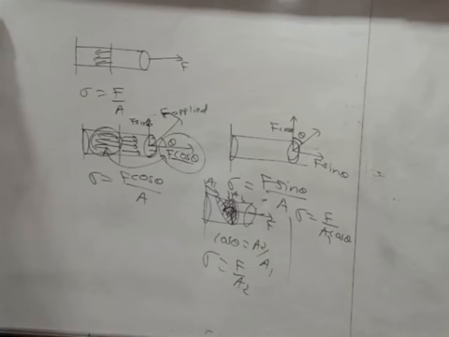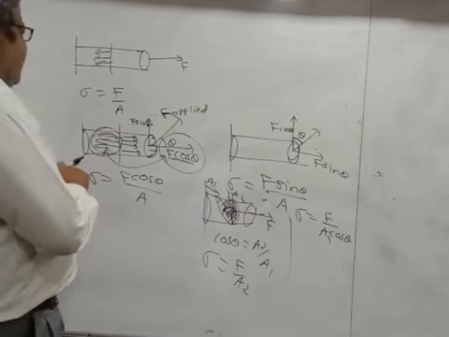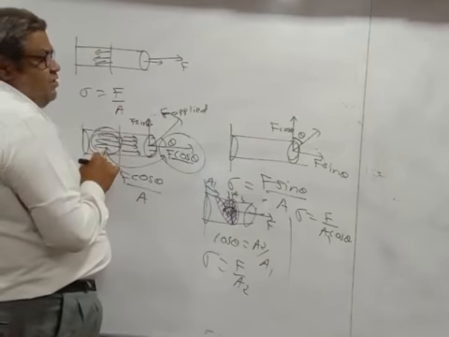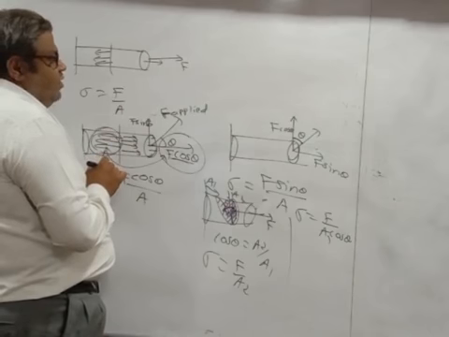So we can say that stress is the force divided by the cross-sectional area, and this cross-sectional area must be perpendicular to the applied force. So you must remember this. Now if you take the area vector of this applied cross-sectional area, it will be in the same direction as the applied force.